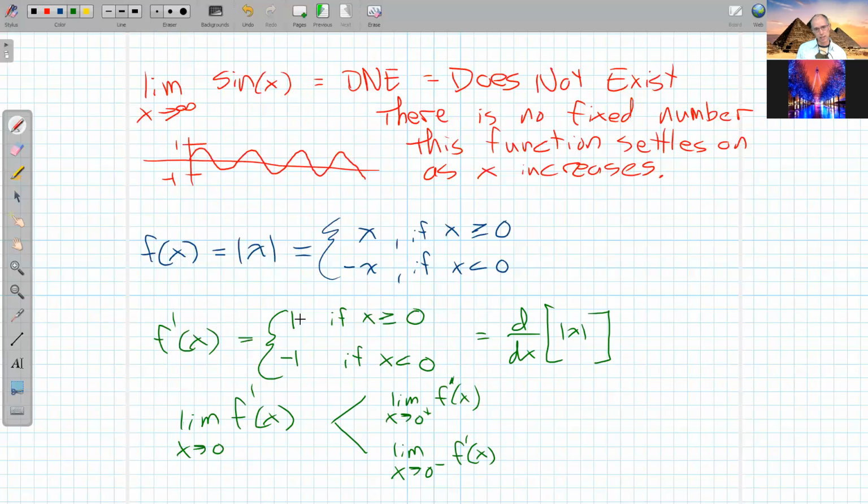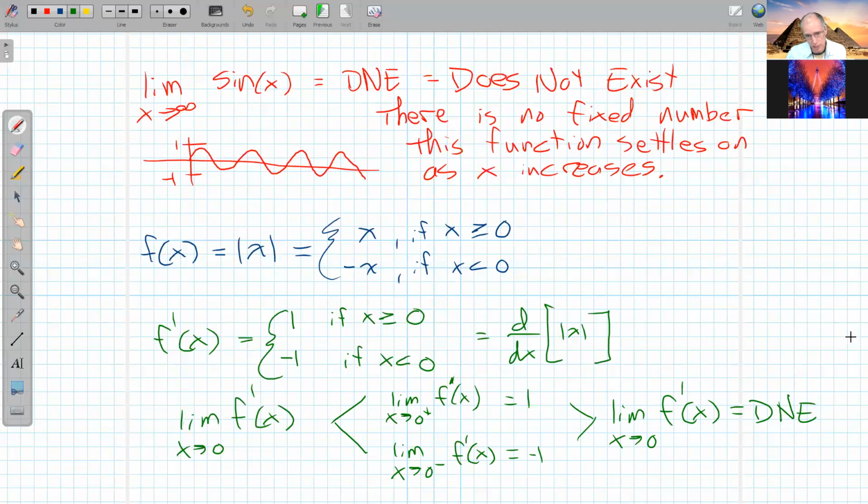And on the right side, that's the non-negative values here, that limit is 1. On the left side, that limit is -1. And when I try to put those together, I have a problem because they're not equal. So that means the limit as x approaches 0 of f prime of x does not exist.